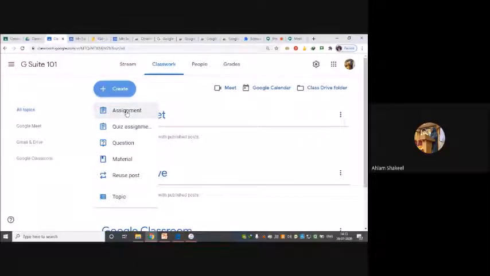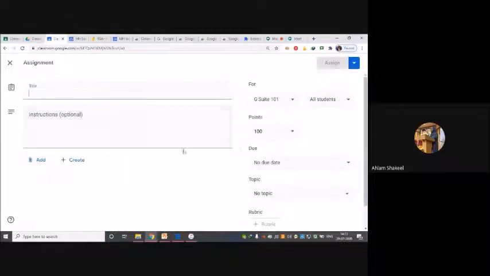And when I click on this, it will give me a similar looking application interface. And over here I can put, suppose I want an experiment on Gmail, on how to schedule an email. So that is my experiment. I will just write the name of the experiment: experiment on scheduling an email.